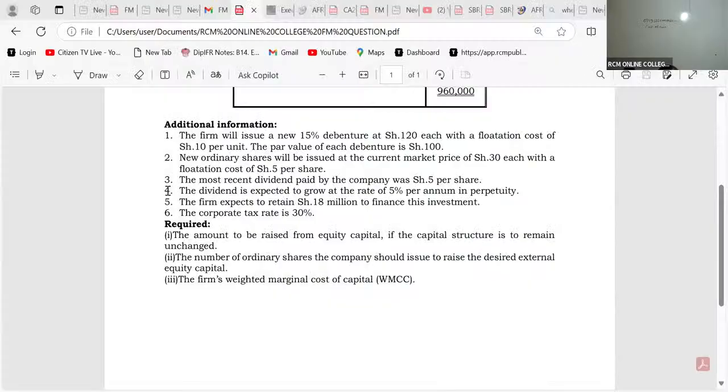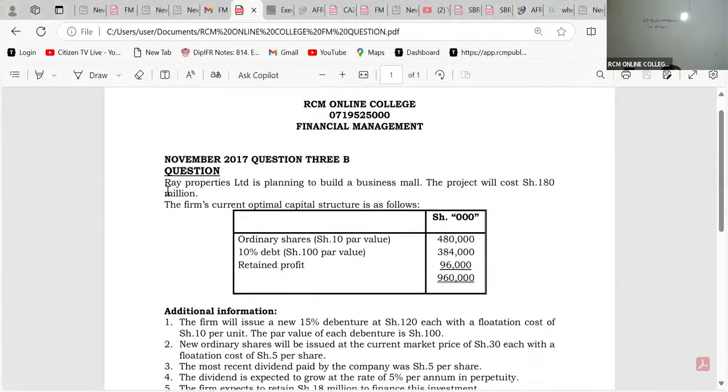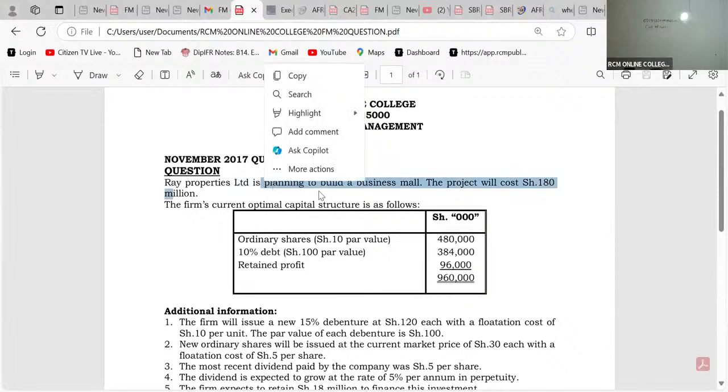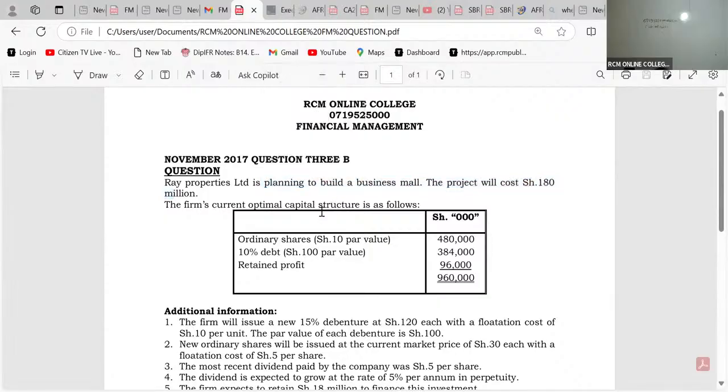No. Look at this, ladies and gentlemen. Ray Properties Limited is planning to do what? To build. So it's a futuristic activity, a futuristic project that we don't have amongst our existing portfolios. The project will cost 180 million. So this is a new project. Automatically, if the examiner was to ask me to compute the cost of capital, the most appropriate one here would have been the incremental one, the WMCC.